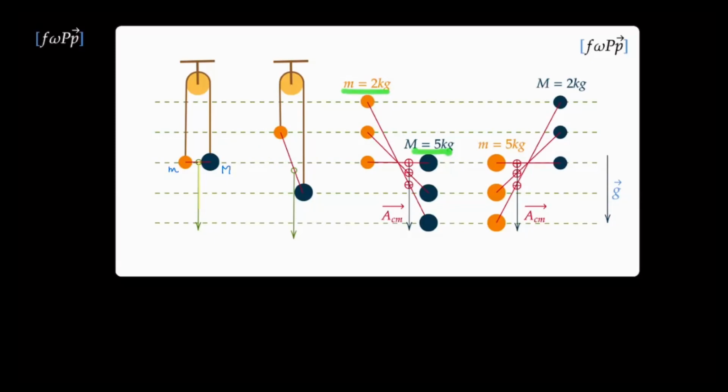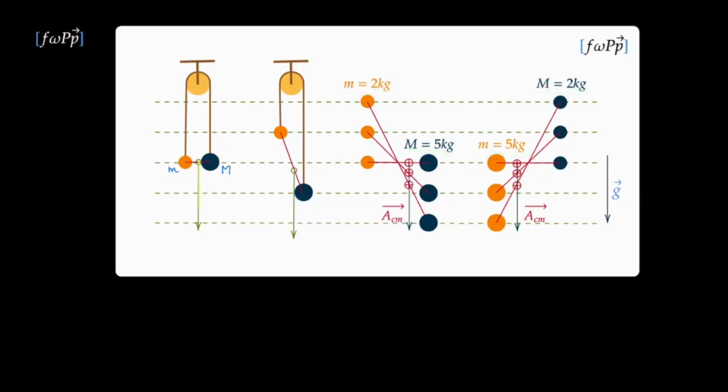Let's take a concrete numerical example. Let's say the capital M is 5 kgs and the small one is 2 kgs. They're going to travel equal distances in equal time intervals, and the center of mass is going to lie on the line joining them, and that's going to move down. However, if we were to switch the value of the masses and make the small one 5 kgs and the other mass 2 kgs, this is the lighter one now, and therefore it starts to go up. Equal distances again. Therefore, by similar reasoning, the center of mass moves down. As you see, in both the cases, the center of mass is going to move down. Whichever mass is heavier, the center of mass moves down.